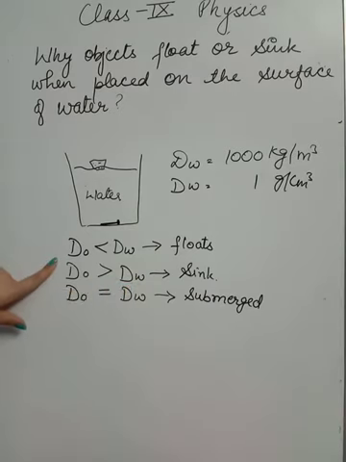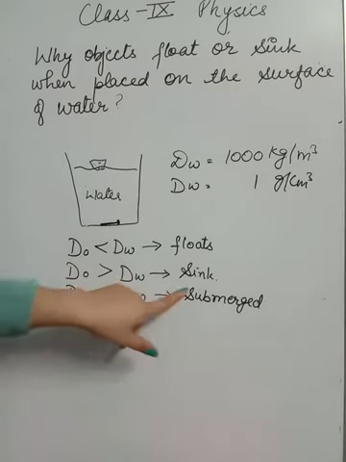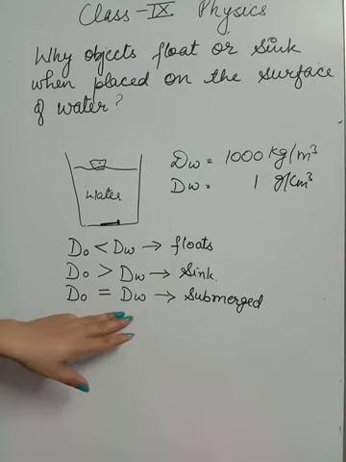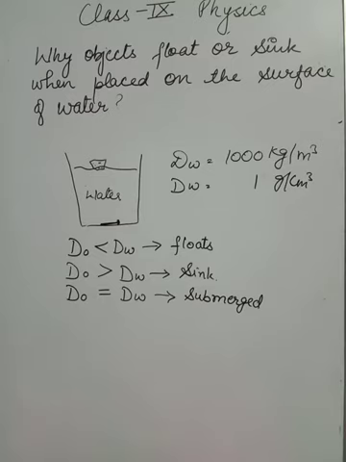If the density of the object is lesser than the density of water, it will float. If the density of the object is more than the density of water, it will sink. And if the density of the object and the density of water are the same, then the object will keep submerged in that particular sample. That is why some objects float and some objects sink.